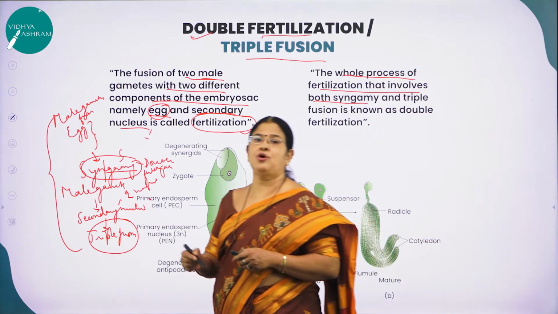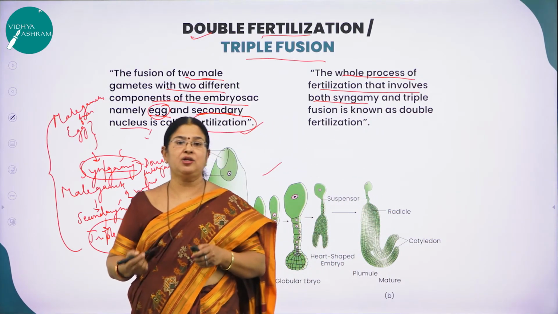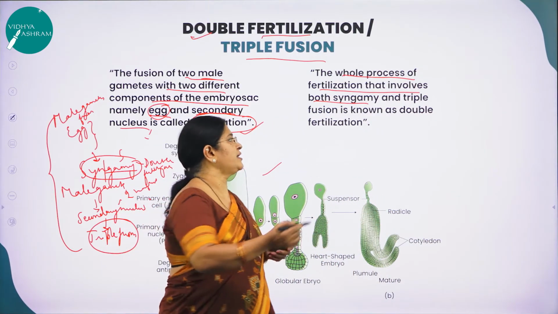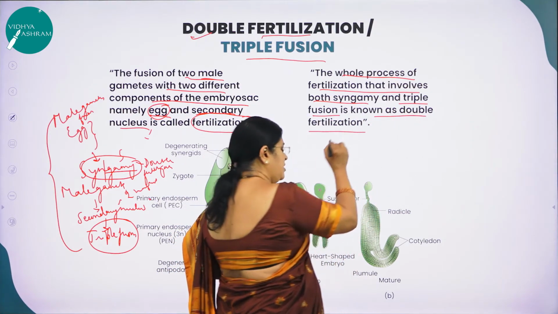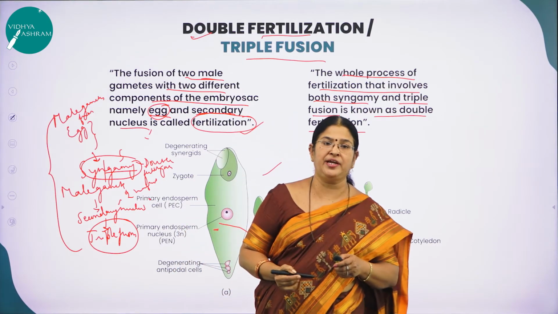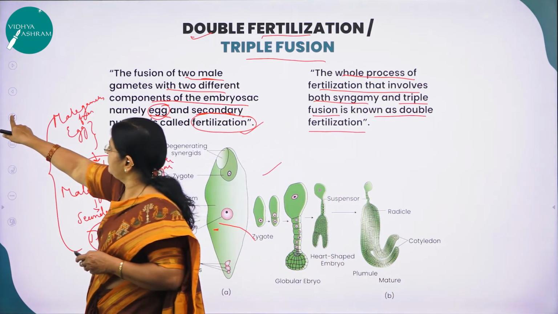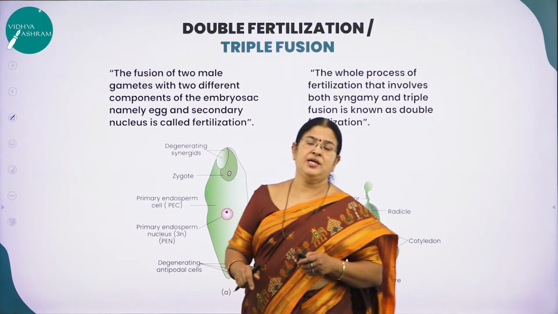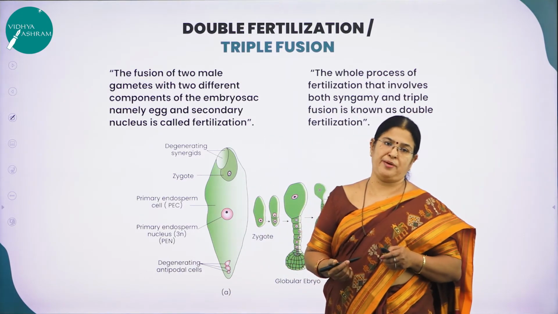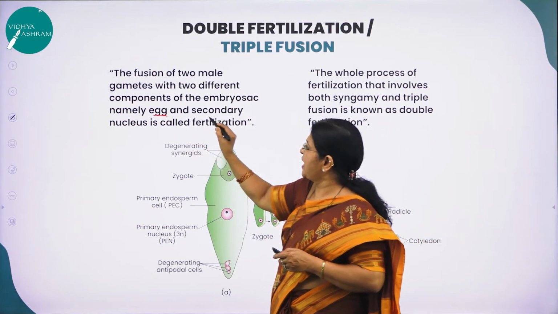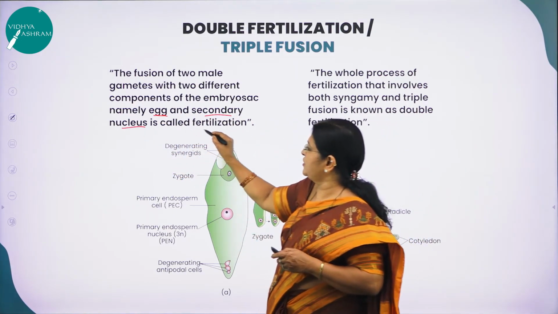So as I said, the whole process of fertilization that involves both syngamy and triple fusion, syngamy and triple fusion, is known as double fertilization. The definition is very, very important, right? So what is double fertilization? The fusion of the 2 male gametes with 2 different components of the embryo sac, namely the egg and the secondary nucleus, is called fertilization.